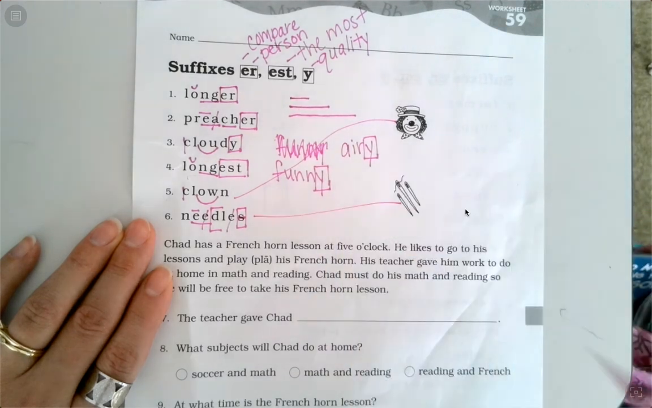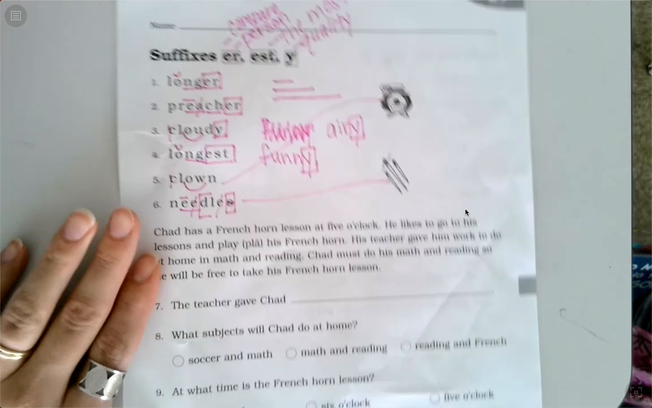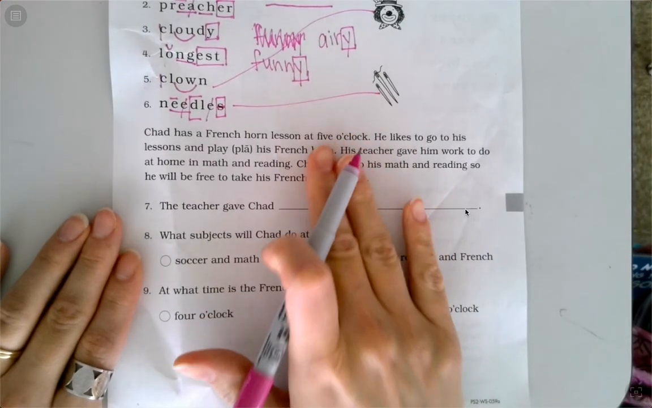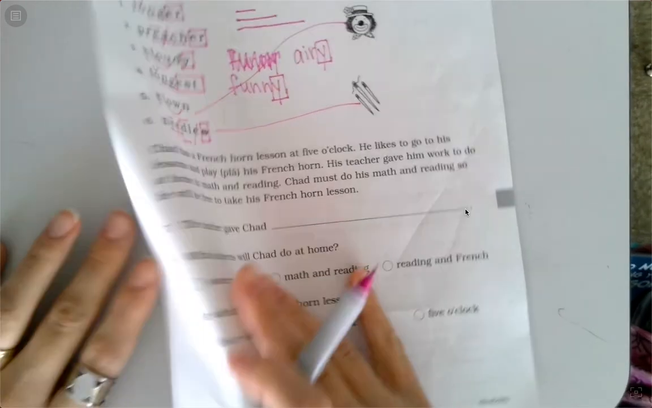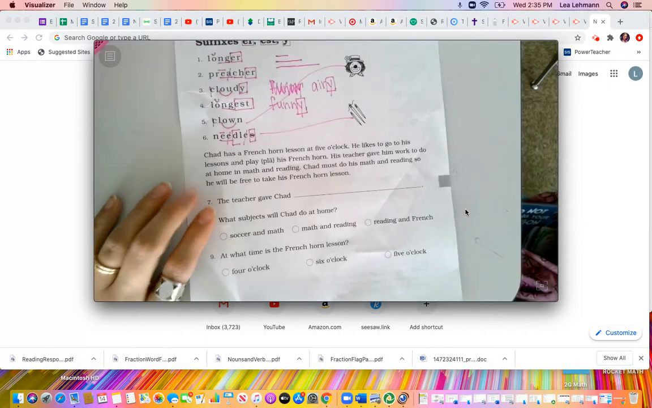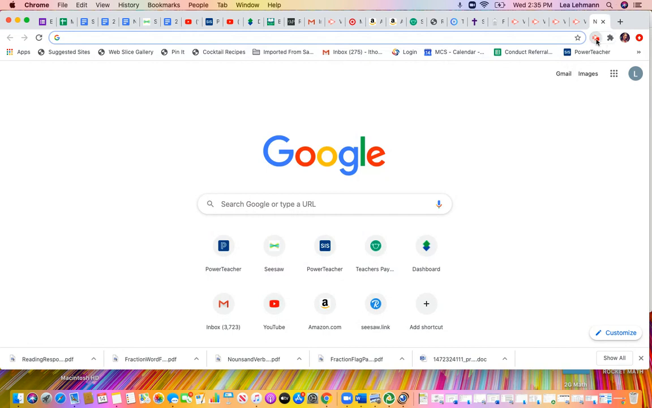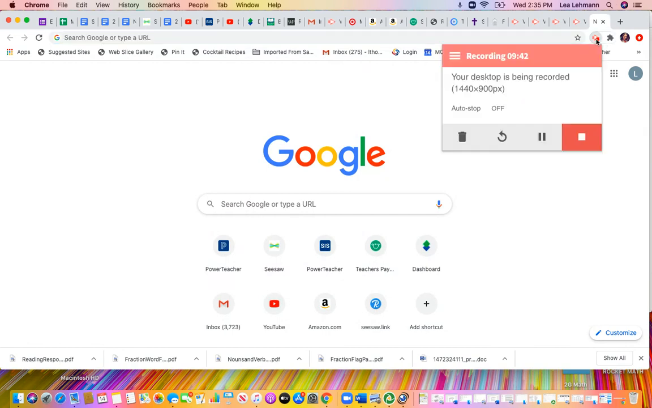Right? Okay? All right, for today, we're going to skip this for the lesson. The backside you need to do for your homework, okay? So this is suffixes, ER, EST, and Y. Okay, do your best.